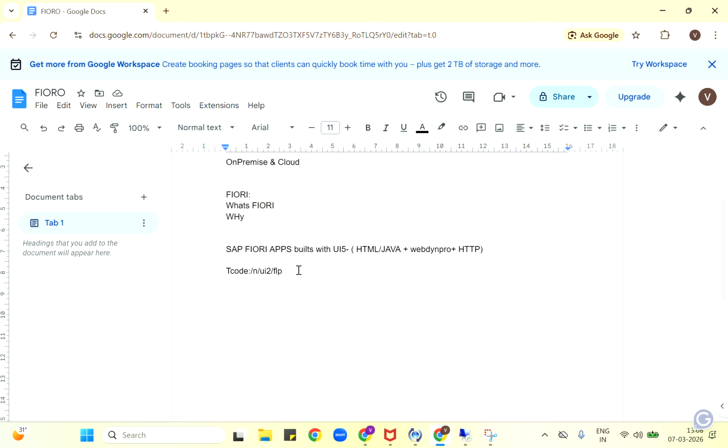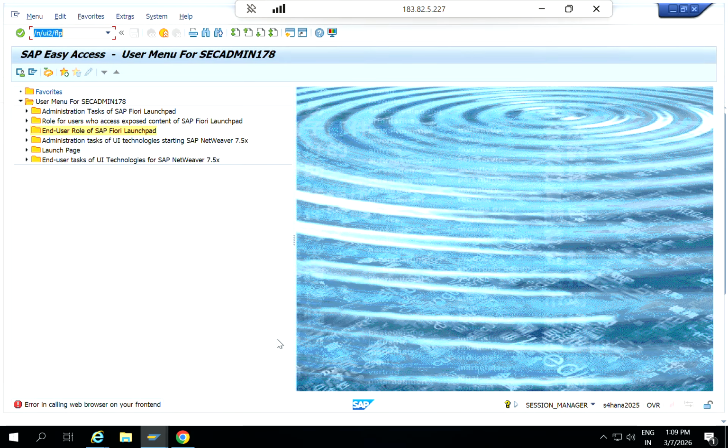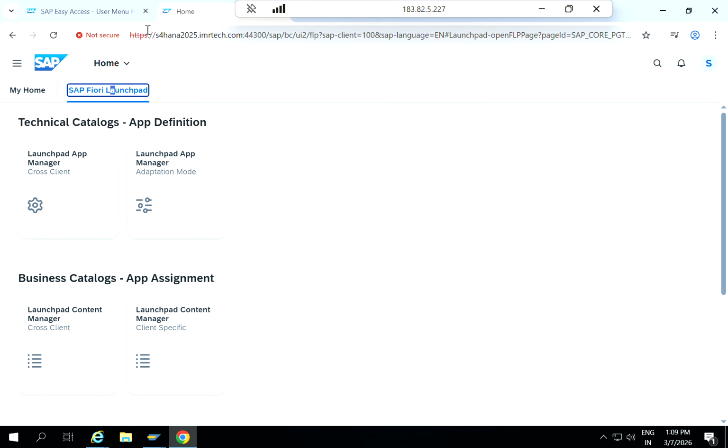We are also talking about how to check whether the system is embedded or not. Now let's understand the difference between ECC and Fiori. In ECC we always log in through SAP GUI or NWBC, as you know, right? Here we log in through a browser. As I showed you, this is the browser, and this is where we log in through the web browser. I showed you already how to log in. So now here we have key codes.